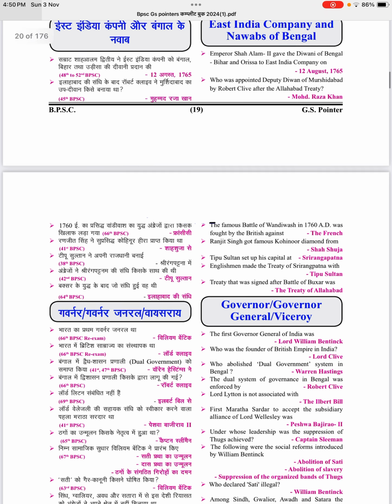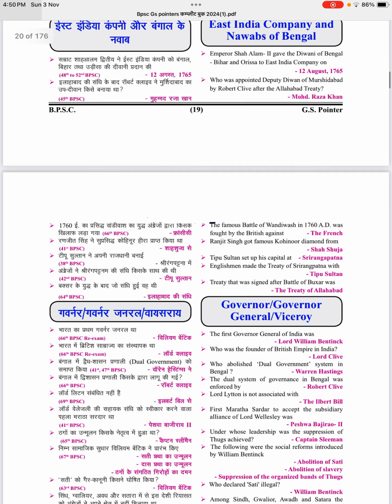Governor, Governor General or Viceroy. The first Governor General of India was Lord William Bentinck. Who was the founder of the British Empire in India? Lord Clive. Who abolished the dual government system in Bengal? Warren Hastings. The dual system of governance in Bengal was enforced by Robert Clive.